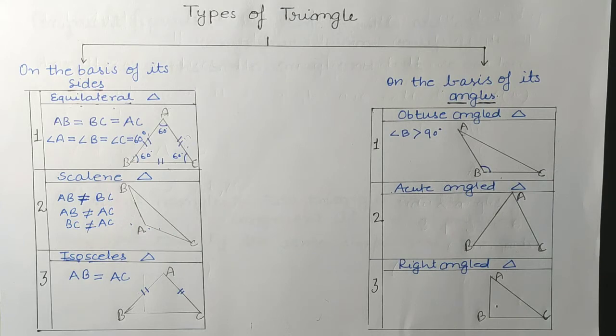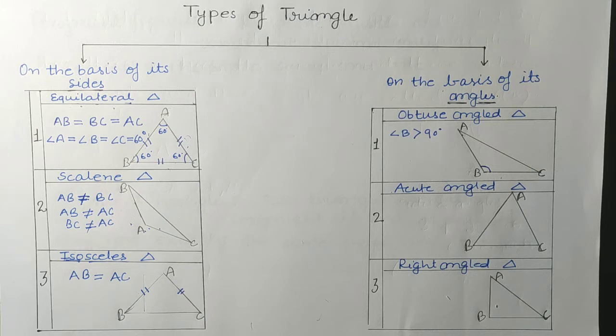But before this I want to ask you one question. Can two angles be there in a triangle greater than 90 degree? Is it possible? The answer is no, because we know that the sum of all angles of a triangle is 180 degree.